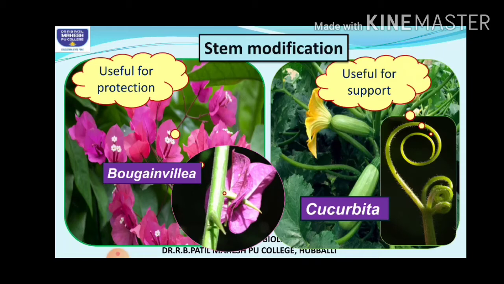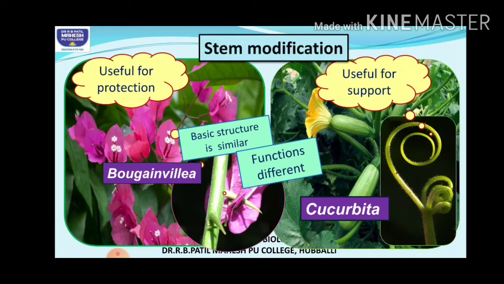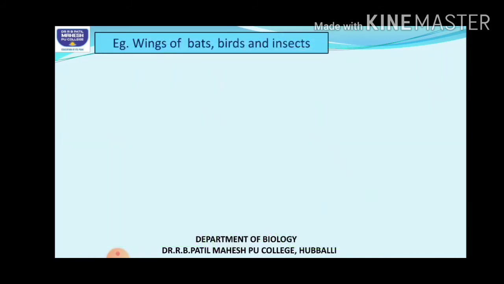Yes, so we can say that the basic structure is same in both, that is both are stem modifications only, but they have adapted or modified for performing different functions. So what does this show? That they are homologous organs. Remember, homo means similar. What is similar? Origin is similar. So this you should remember, same origin but different functions. Got it?